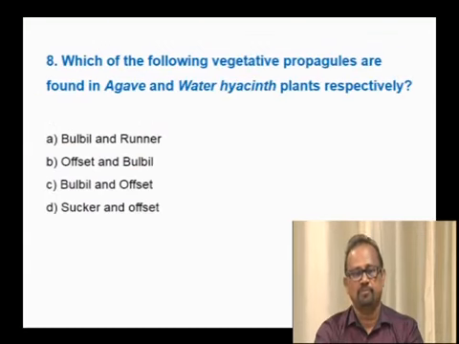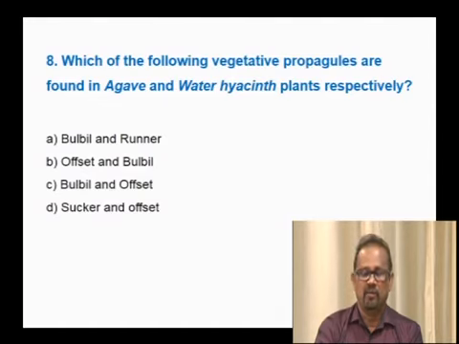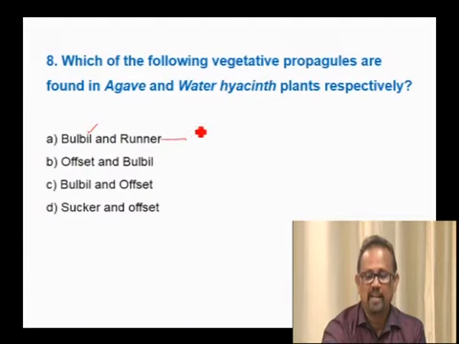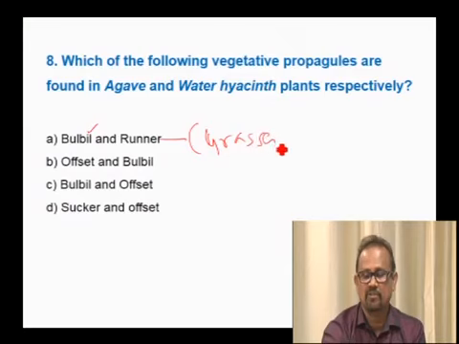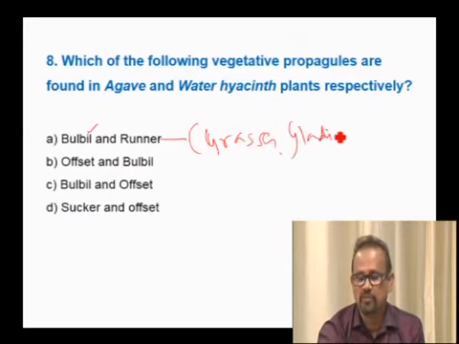Next question. Which of the following vegetative propagules are found in agave and water hyacinth plants respectively? See here, as an example I have given agave and water hyacinth, where you need to know about all the vegetative propagules of the organisms which are given in your book. So, bulbil is a vegetative propagule of agave, correct. But runner can be a vegetative propagule of grasses and even gladiolus and oxalis.